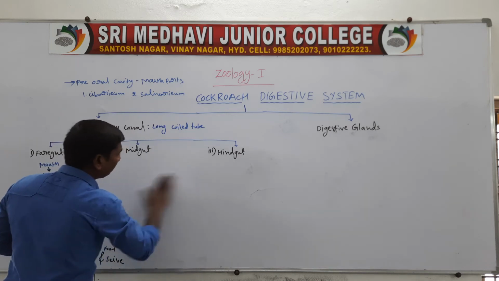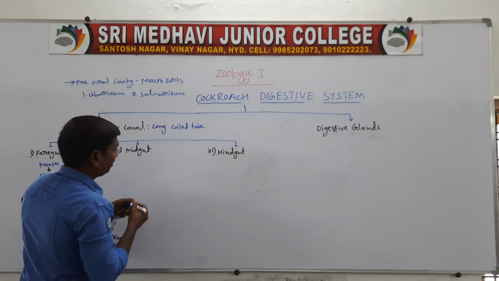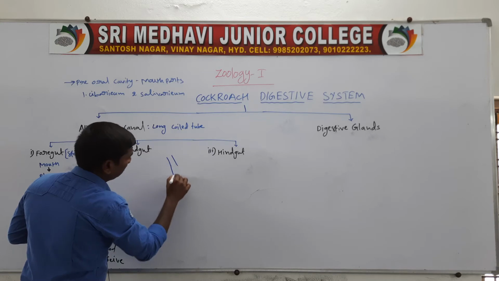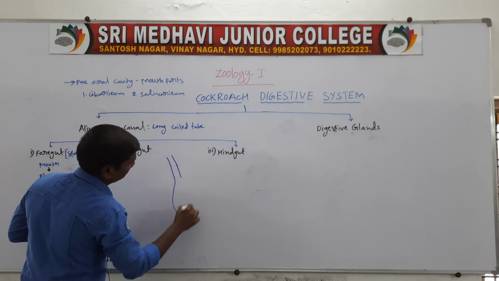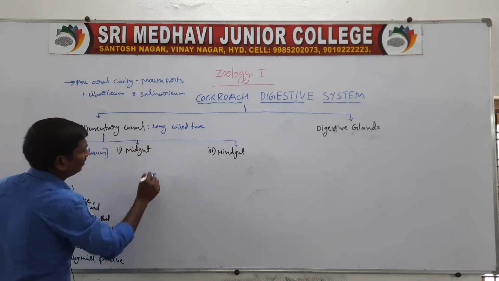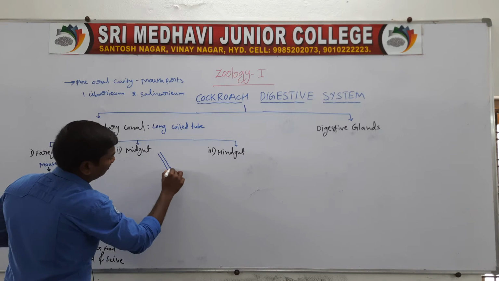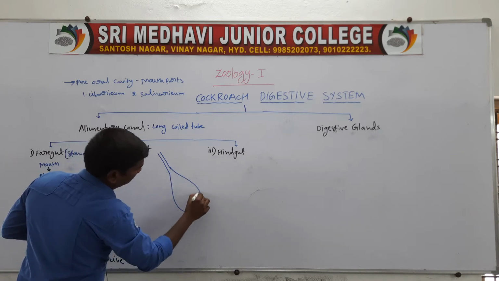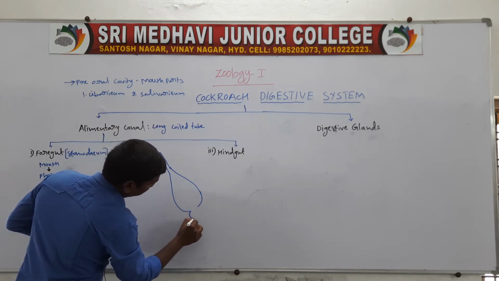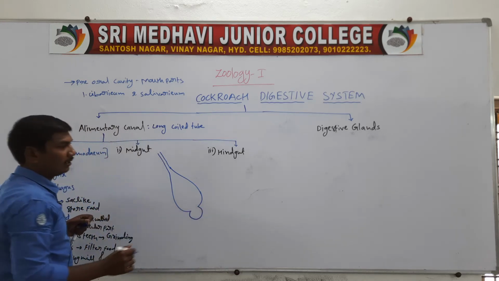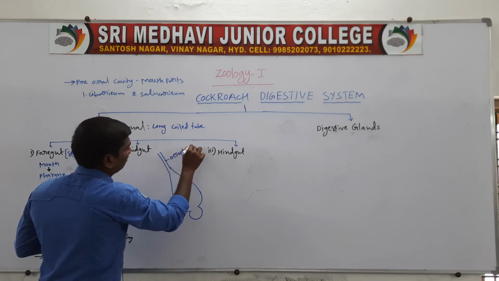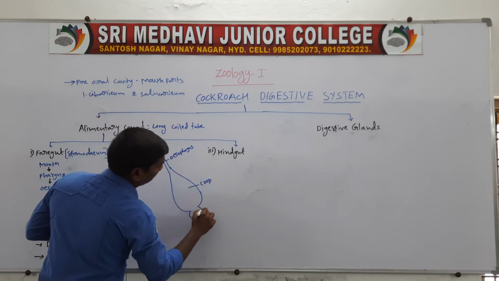Next, the gizzard, just a rough diagram. So pharynx, esophagus, so these are the crop. The crop opens into the gizzard. Gizzard. Esophagus, crop and gizzard.